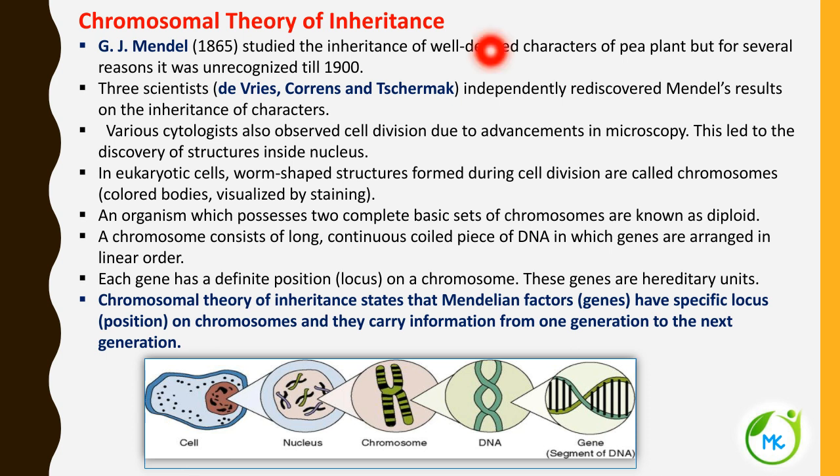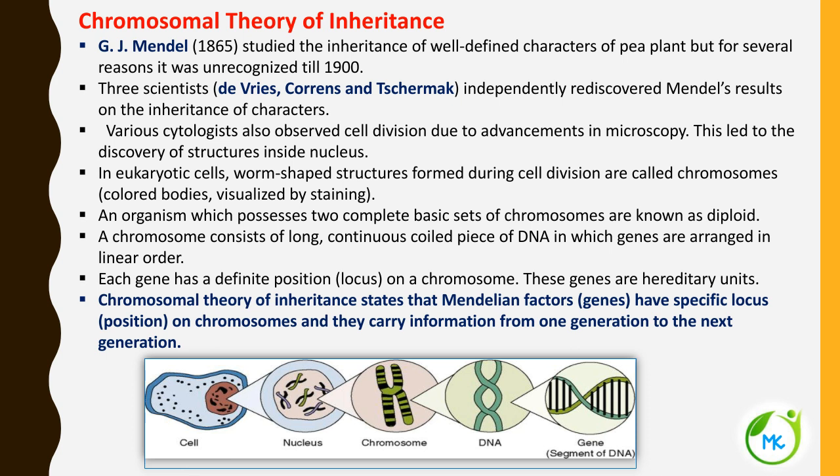Until then, Mendel was aware of certain factors that are responsible for inheritance, but due to the absence of a microscope and various cytological techniques, he was not very sure about what is exactly responsible for inheritance.